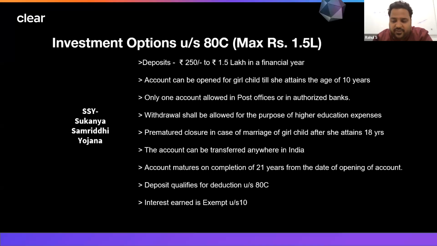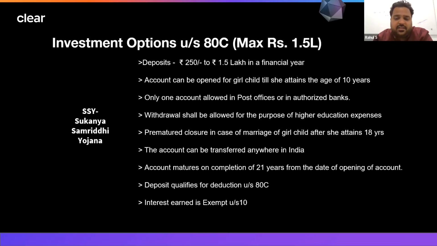If you're planning for higher education, you can withdraw the amount from this account. Or if you're planning for her marriage, only if she attains the age of 18, you can get her married and you can withdraw the amount. However, if the account has been active for more than 21 years, the account will automatically mature and you can withdraw the money and use it for her.